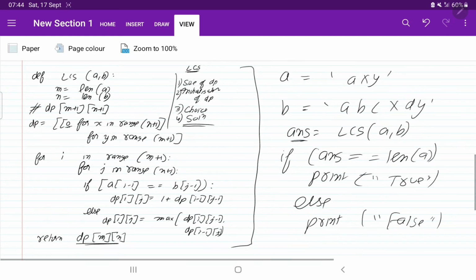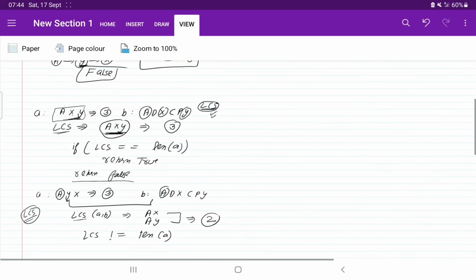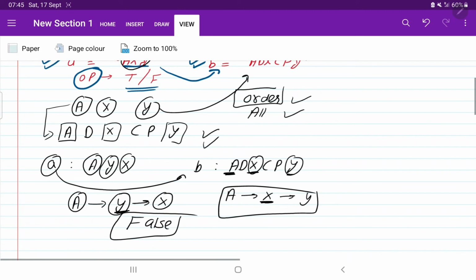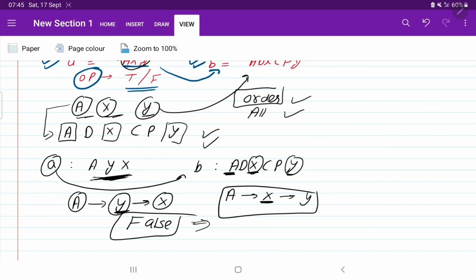I have written the syntax in Python, so you can write the syntax in any language, but the logic will be the same. So what was the question? Let me summarize in 1 minute. The question was, we need to check is string A a subsequence of B. So you need to check that all the elements of string A should be present in string B, as well as the order should be maintained. We have seen two examples. For A, X, Y, all the elements are present, but if we change the sequence, A, then Y, then X, here the sequence is not maintained. So this time we return the answer as false, because elements are present but the sequence was not maintained.